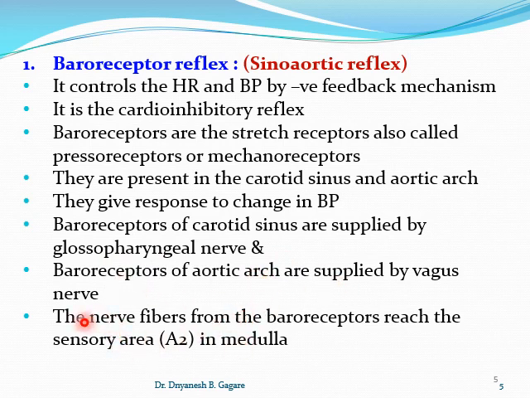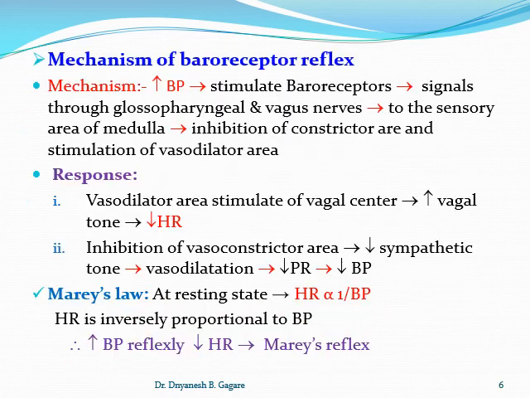Then the nerve fibers from the baroreceptors reach the sensory area in the medulla, because we discussed three centers in our previous lecture, and the sensory area receives the signals from the baroreceptors. Now see how the mechanism works. It is very simple. We are talking about the regulation of heart rate and the role of the baroreceptor, because the same reflex we also have to discuss in the regulation of blood pressure.